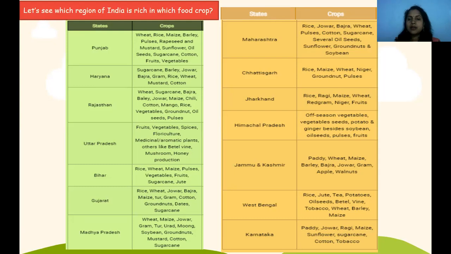Then Himachal Pradesh: off-season vegetables, vegetable seed, potato, ginger, besides soybean, oil seeds, pulses, fruits. Jammu and Kashmir: paddy, wheat, maize, barley, bajra, jowar, gram, apple, walnuts. West Bengal: rice, jute, tea, potato, oil seeds, betel, tobacco, wheat, barley, maize. Then Karnataka: paddy, jowar, ragi, maize, sunflower, sugarcane. So these are grown very well. These are the regions where these types of food crops are especially grown.